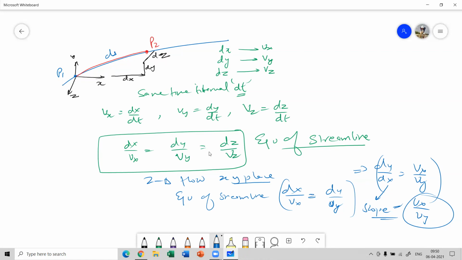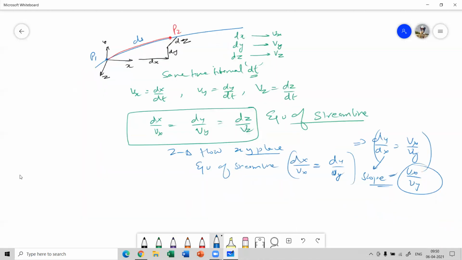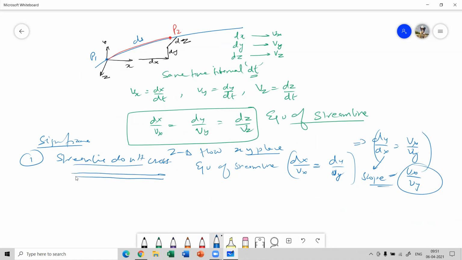There are 3 points which you need to remember. I'll write the significance of the streamline. Number one, streamlines do not cross each other. That means they'll be traveling parallel to each other. This won't be happening like this. If this is one streamline and this is the other, this is not possible.